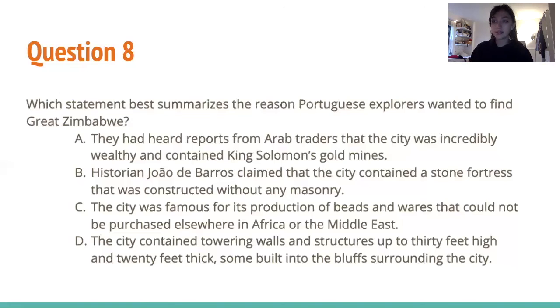We already know the reason is the wealth, they're searching for the wealth that they had heard from these Arab traders. And then choice D, the city contained towering walls and structures up to 30 feet high and 20 feet thick, some built into the bluffs surrounding the city. So these observations weren't given to us until later on when they actually discovered Great Zimbabwe. So it's in a later paragraph, so we don't have to worry about it. And so the answer is A.